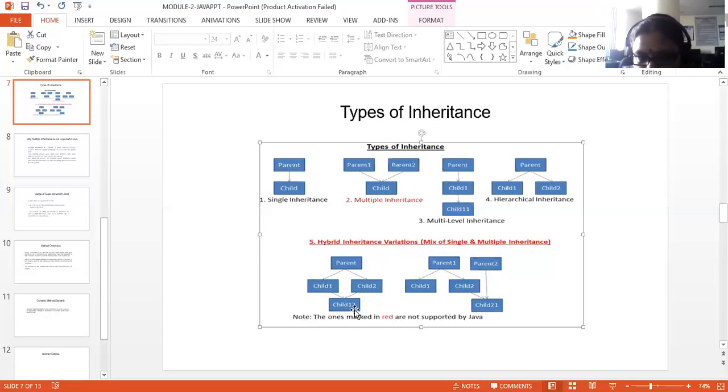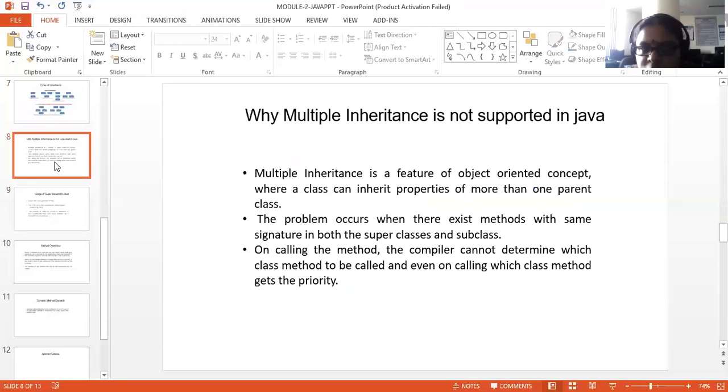Now, at this particular point of time, when you create an instance of child 1, 2 and try to invoke or call the show method, which show method is called is a big question, right? So this problem occurs because two copies of the data are present for child 1, 2. One copy, for example show here, is present in child 1, 2, and another is from this particular point. So because two copies of the data exist for your child 1, 2, your compiler will throw an error. This is the reason multiple inheritance is not supported in Java.